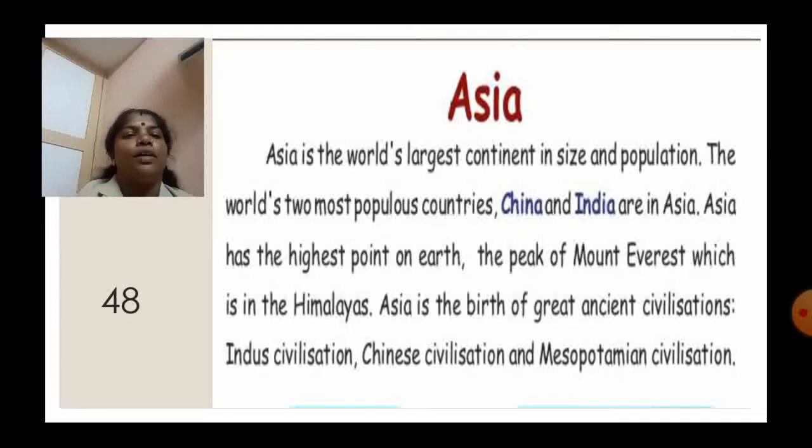Asia is the birthplace of great ancient civilizations. Most of the civilizations which flourished started in Asia. They are the Indus civilization, Chinese civilization, and Mesopotamian civilization. We have already seen that each continent has a different number of countries, isn't it? Asia has 48 countries.